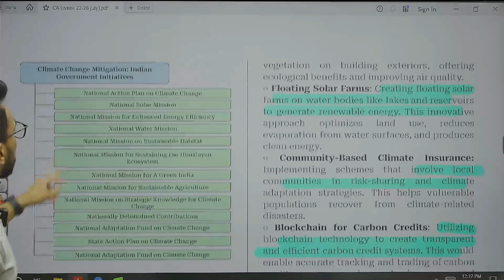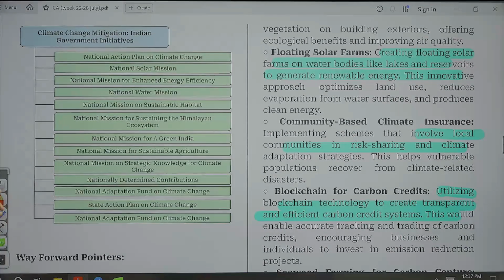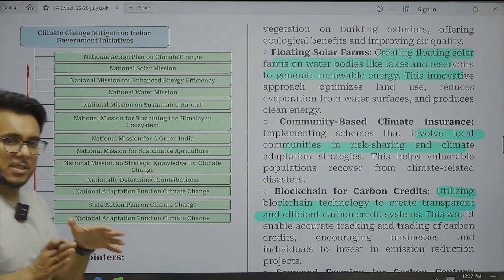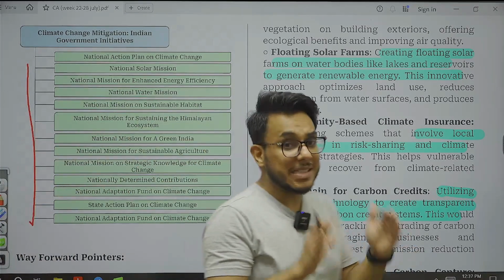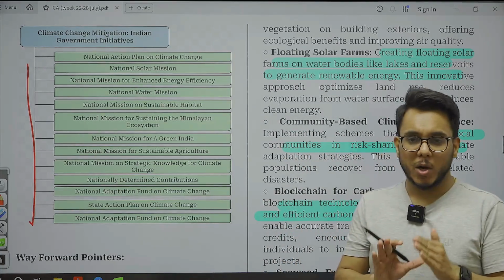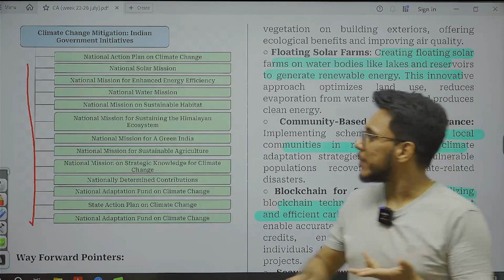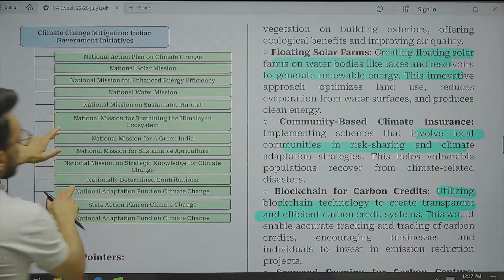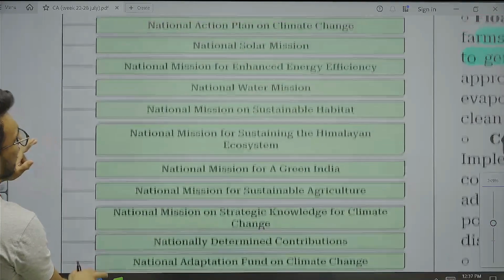Then, on climate change mitigation, what India has done. All these are the plans that India has taken up. I have summarized them and provided them at one place, and in fact, I will insist that you please download these notes and read them. So, what are the major initiatives that India has taken?